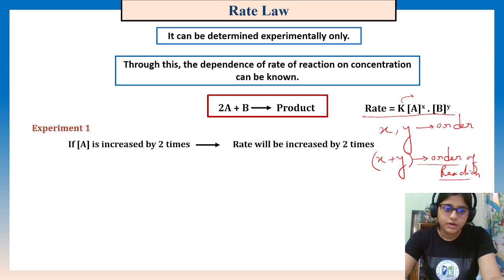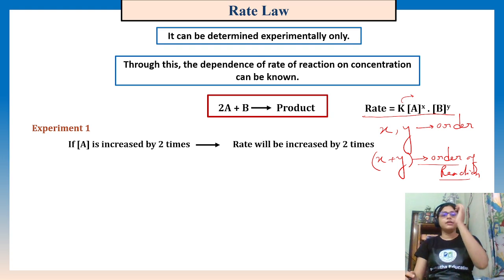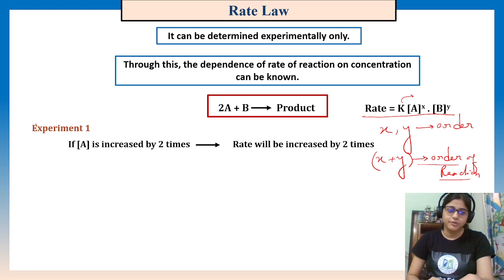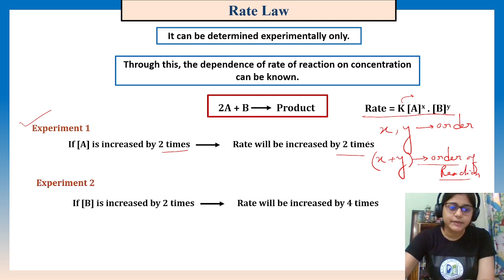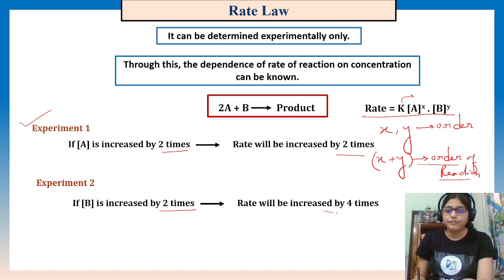To understand properly how the rate law came and how we can determine it, let's take a simple example. Let's say we have done experiment one. If A is increased by 2 times, what is happening? It can be seen experimentally that the rate increases by 2 times. Experiment 2: if B is increased by 2 times, the rate will increase by 4 times.